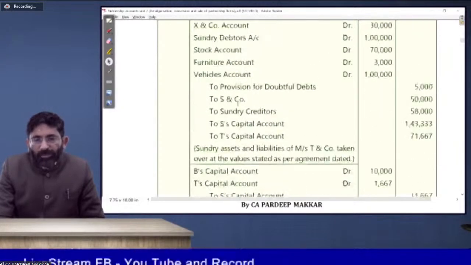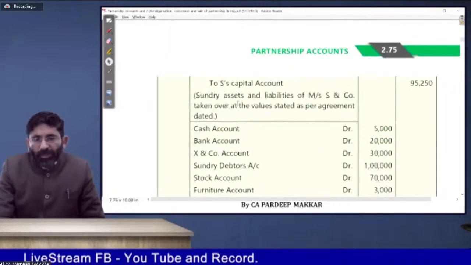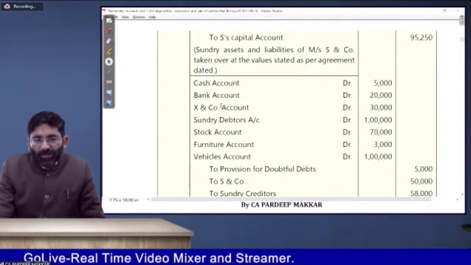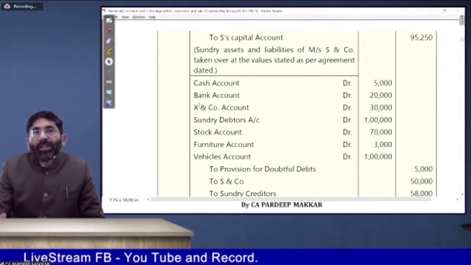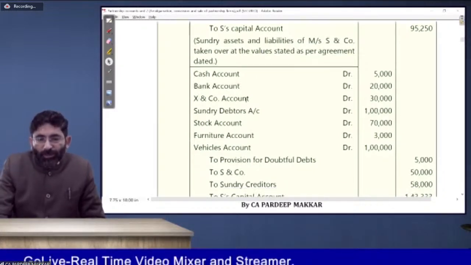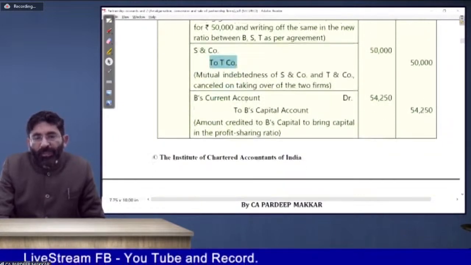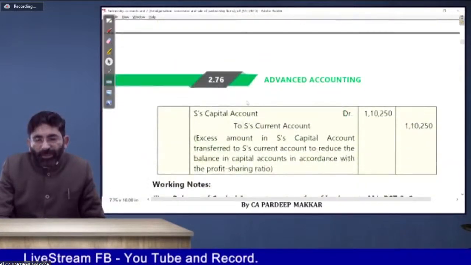Okay, then in the same way, we have taken over the other liabilities. X and company is an outsider, so his liability will also be taken over. His assets will also be taken over. So all that will be taken over. Now how they have calculated the amount, that we will discuss now.